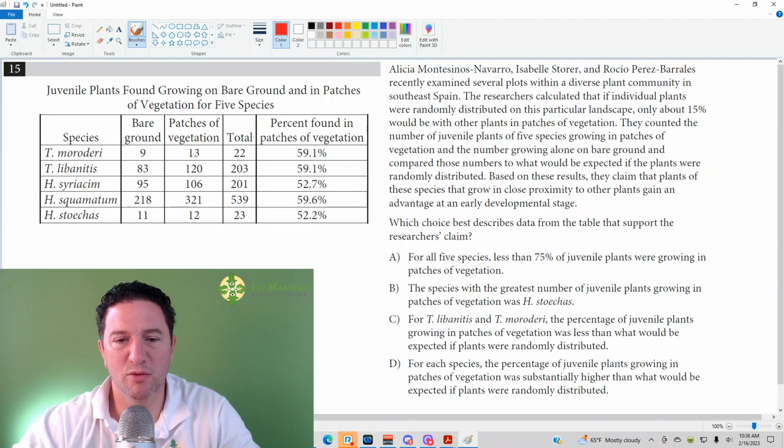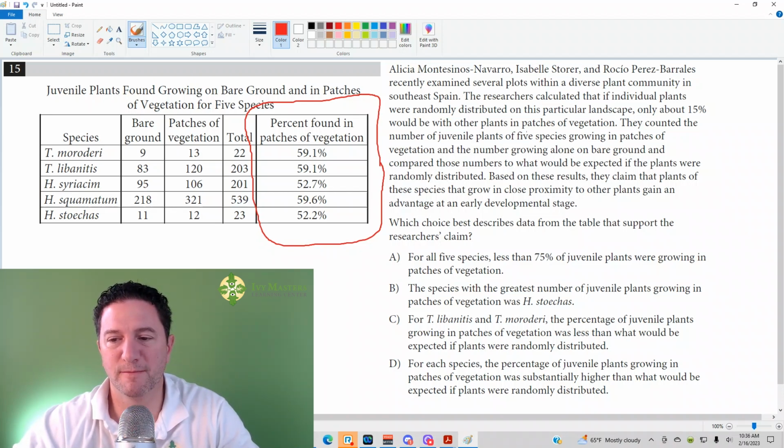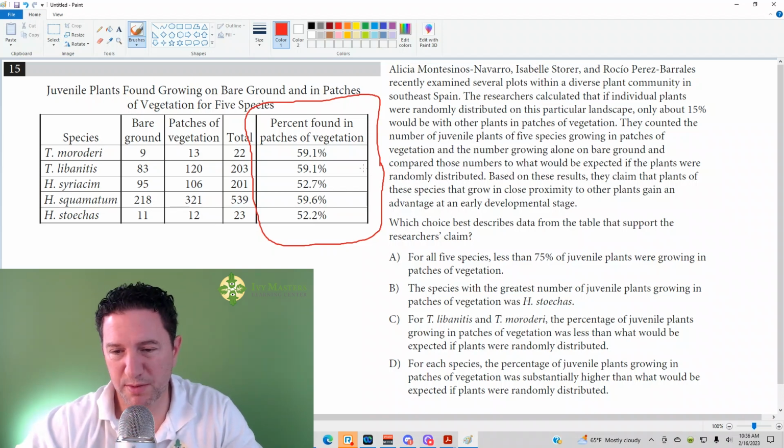So, in reality, what happens is a higher percentage are found alive in patches of vegetation versus in the bare ground. So, the question is, which choice best describes the data from the table that support the researchers' claim?